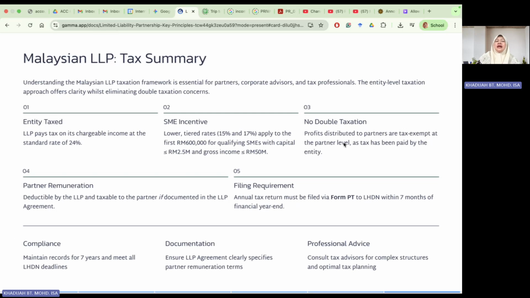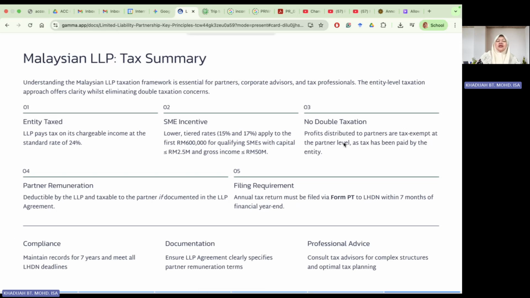Again, under the LLP, there will be no double taxation on the profit distributed to the partners. Number four, partner remuneration is deductible provided that it is clearly mentioned in the LLP agreement, and the filing requirement is through Form PT within 7 months after the financial year end.